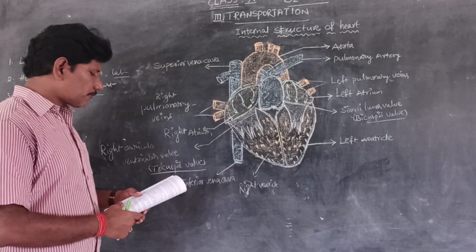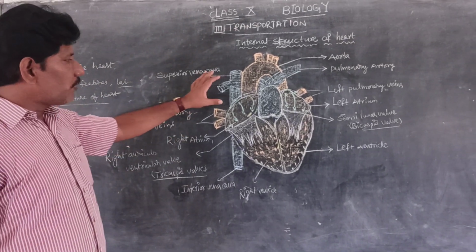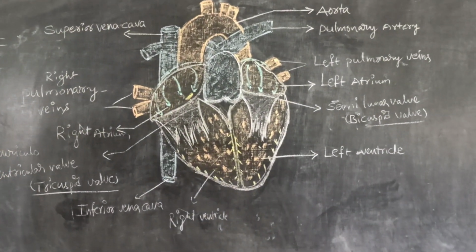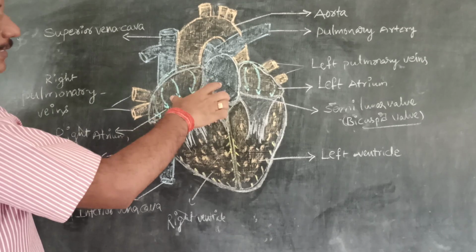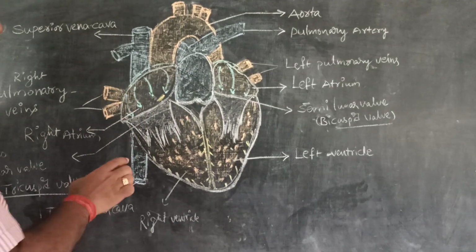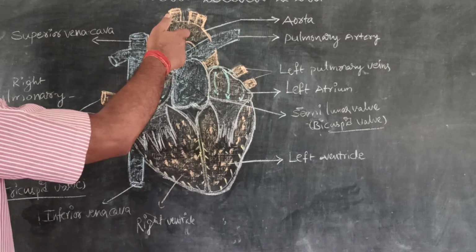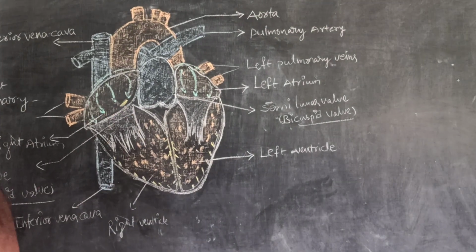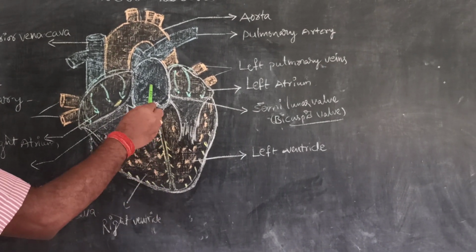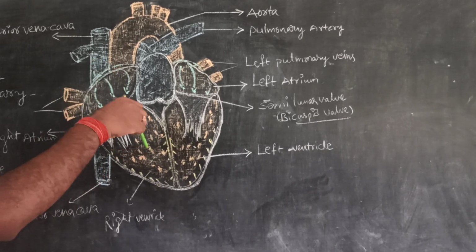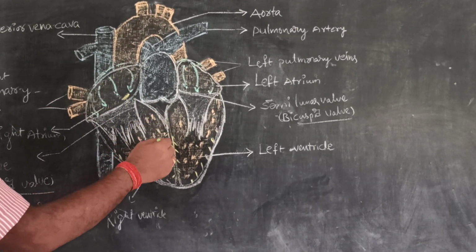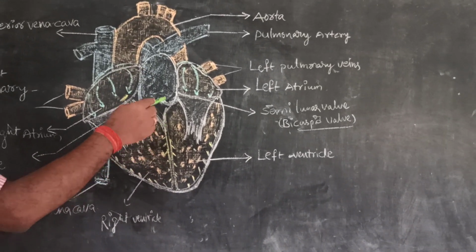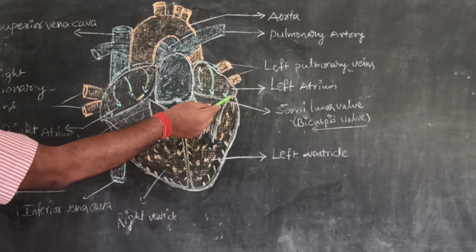So the heart is divided into four parts for our observation. The heart is divided into four chambers because of the deep grooves, like longitudinal and horizontal. A groove means a deep line-like structure which partitions, which separates the human heart into four chambers. So this is called a longitudinal groove, and this is called a horizontal groove.